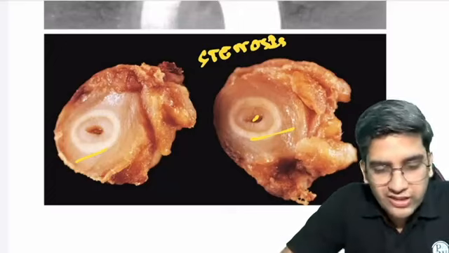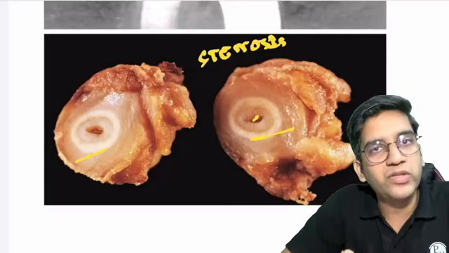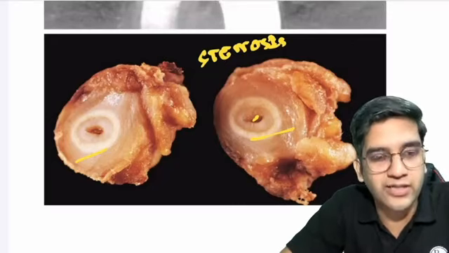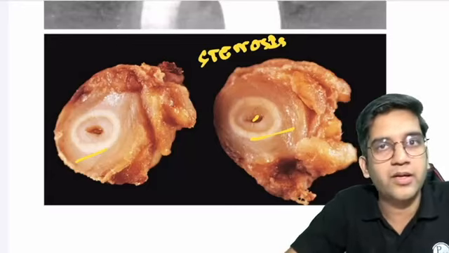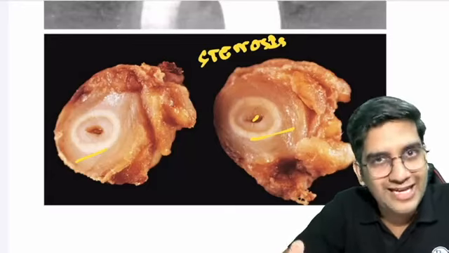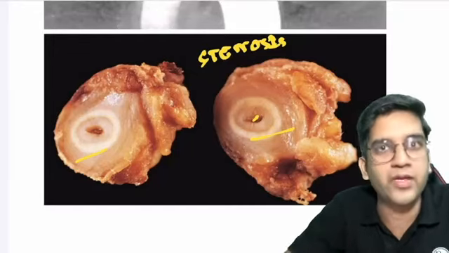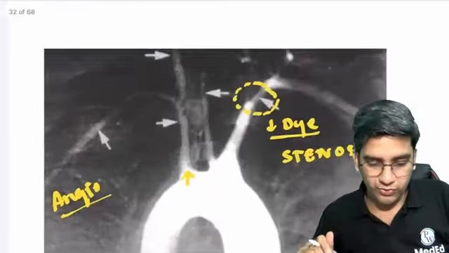No. Giant cell arteritis will not cause Takayasu. See, both are two different disorders. I'm saying that both are large vessel vasculitis. So both of them can be involved in any large vessel. If it's less than 50 years, any large vessel vasculitis, I'm going to call them Takayasu and treat them as Takayasu. If the presentation is at more than 50 years, okay, I think you got confused here.